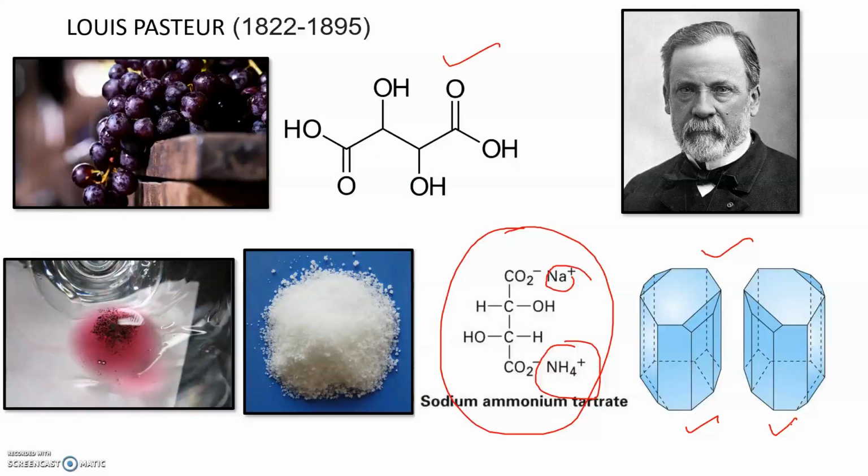Now, if we didn't separate this crystal, it would have been a racemic mixture, which is the 50-50 mixture of these two compounds. This racemic mixture does not rotate the plane polarized light because one half of the compound will rotate the plane polarized light in the clockwise direction and the other half cancels it by rotating it in the anti-clockwise direction. So the angle of plane polarized light will be undisturbed or unchanged.